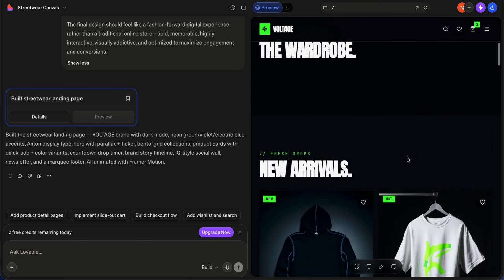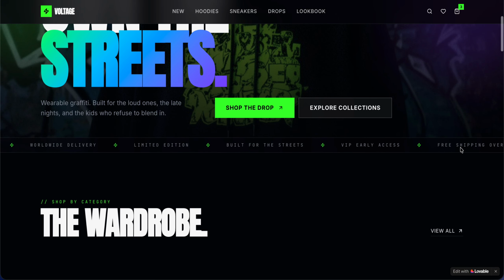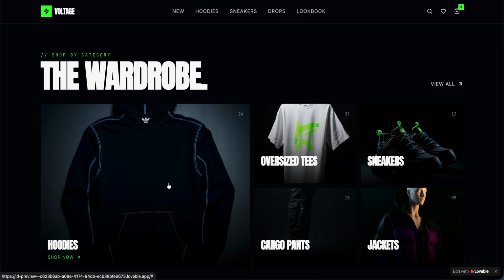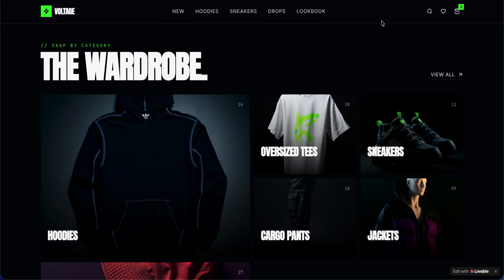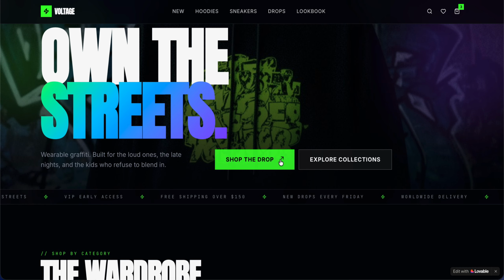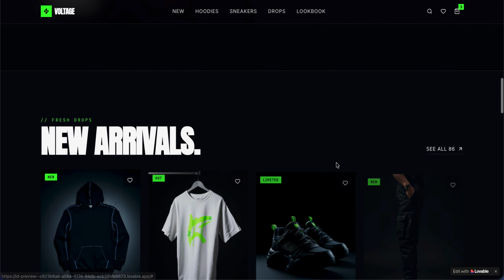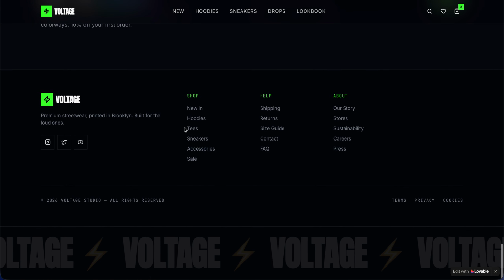A proper streetwear e-commerce app. We can see that it generated a pretty cool website, a proper website for the streetwear brand actually. Hoodies, we can see oversized t-shirts. It generated the collection and the home page, and it's pretty good.